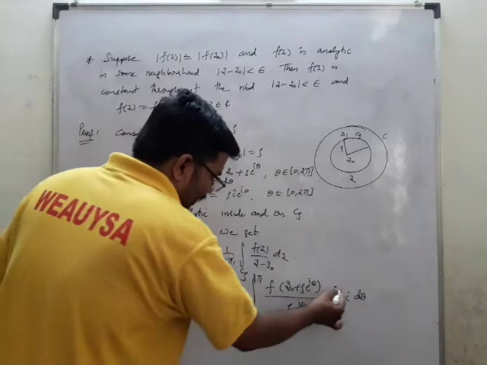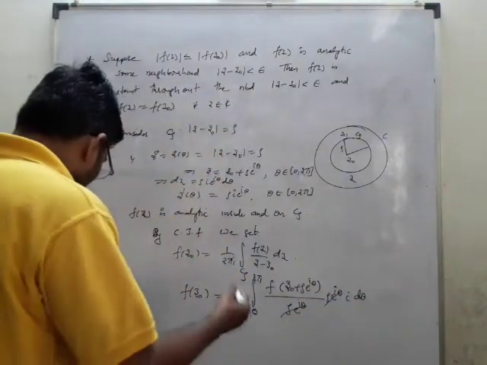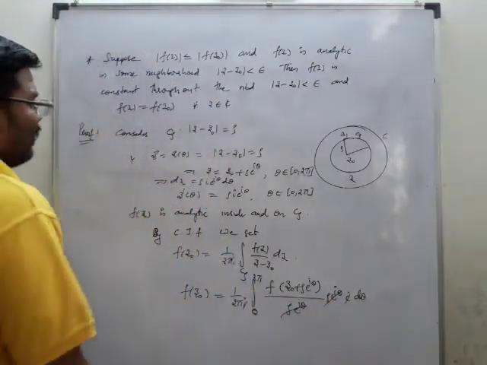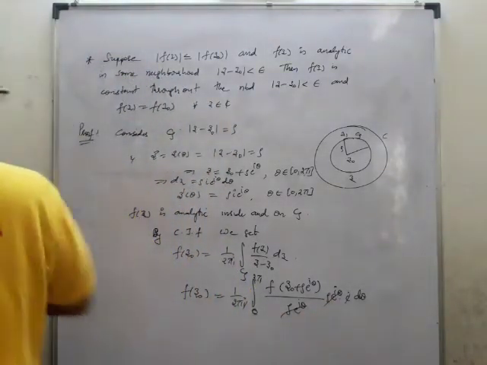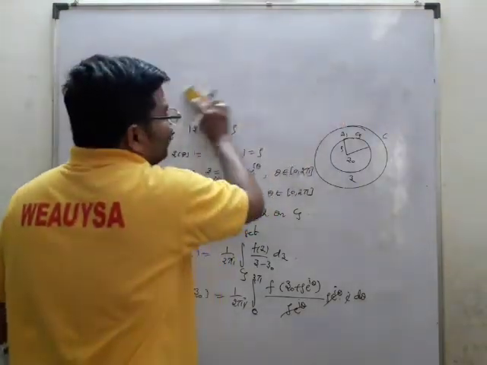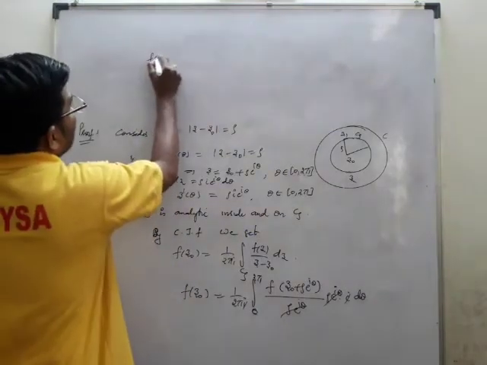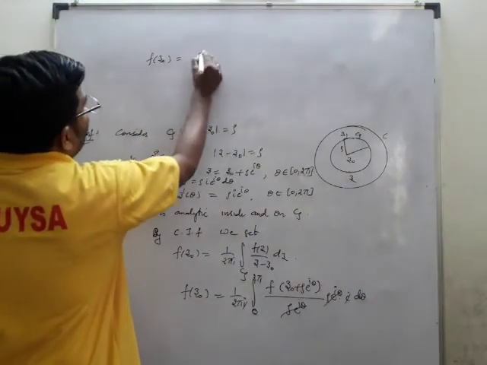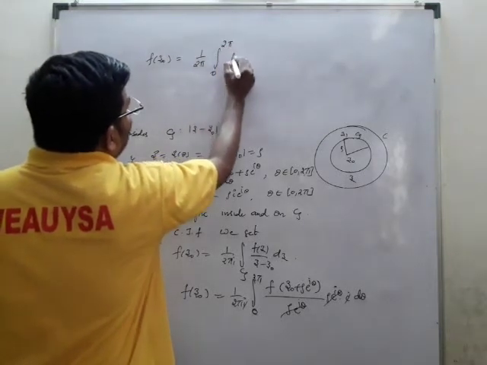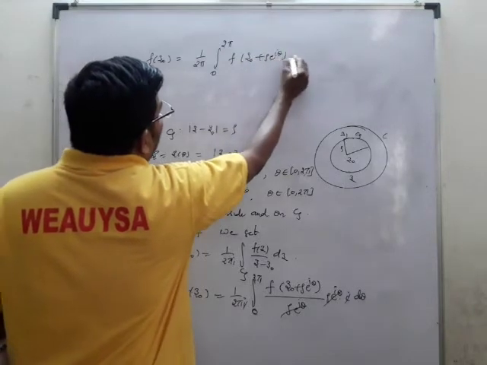So I rho e power I theta gets cancelled, and this I also gets cancelled. Now what we got is f of z naught is equal to 1 by 2 pi integral 0 to 2 pi f of z naught plus rho e power I theta d theta.